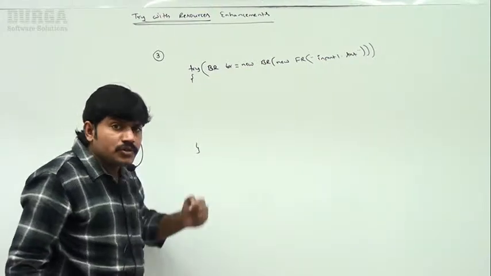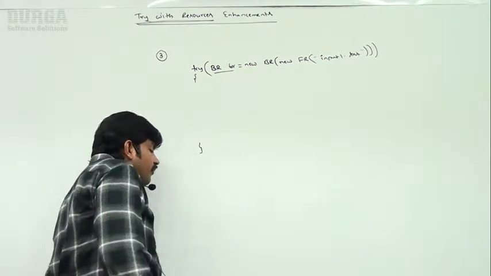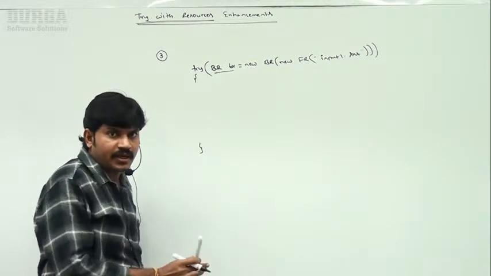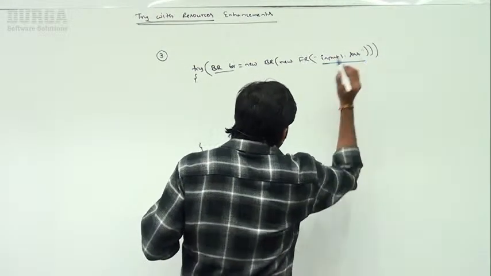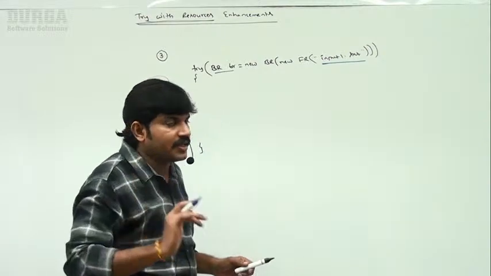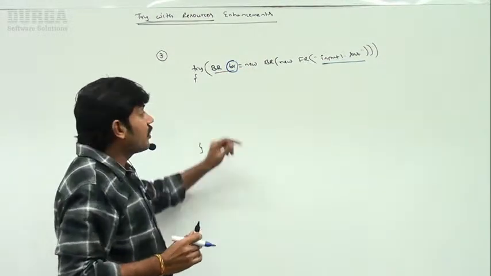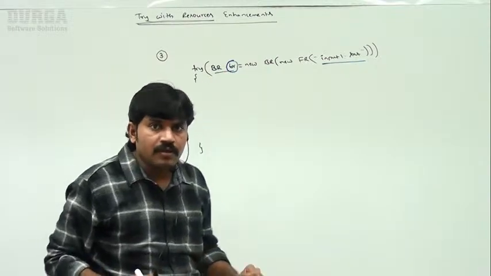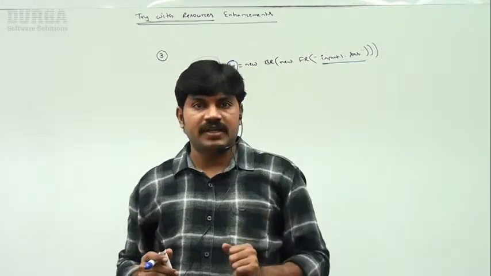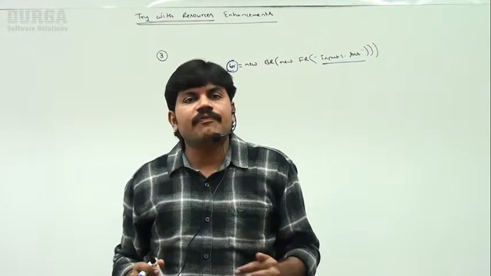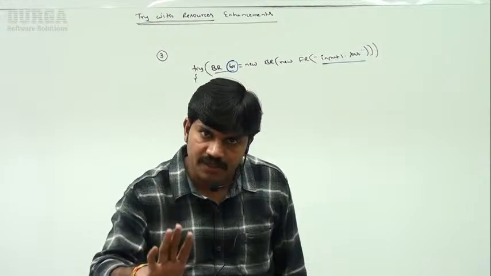Which resource did I open? The BufferedReader resource. This BufferedReader is pointing to input1.txt, and the reference variable is BR. Remember, the resource reference variable is always final or effectively final. What is the meaning of effectively final? Implicitly, the compiler is always going to consider it as final.